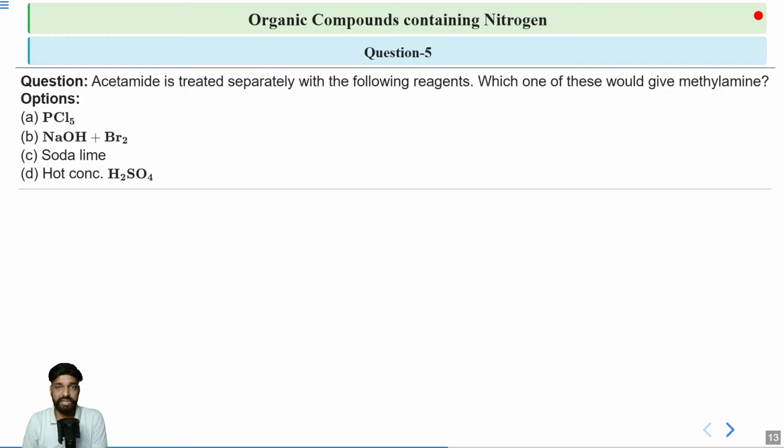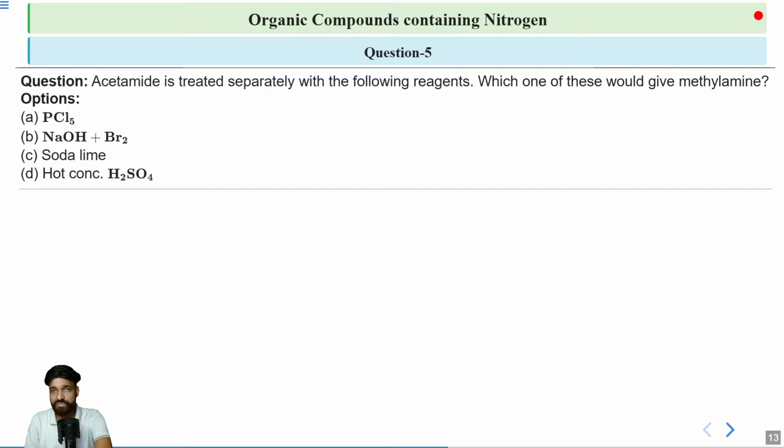Acetamide is treated separately with the following reagents. Which one of these would give methylamine? Options are A, PCl5, B, NaOH Br2, C, soda lime, and D, hot concentrated H2SO4. Can you tell me what will be the correct answer? Now, this question is related to Hofmann degradation, and you can easily give the answer here. I would request you to give one more answer.